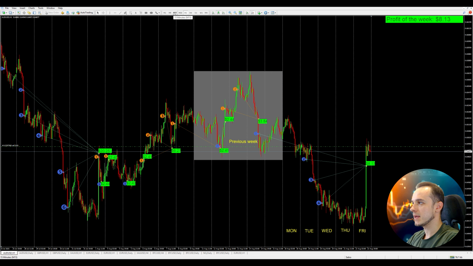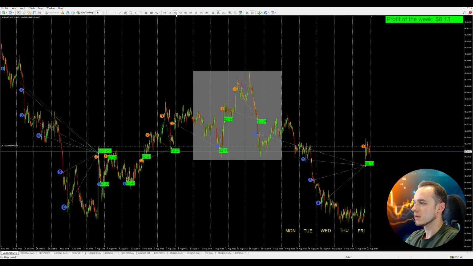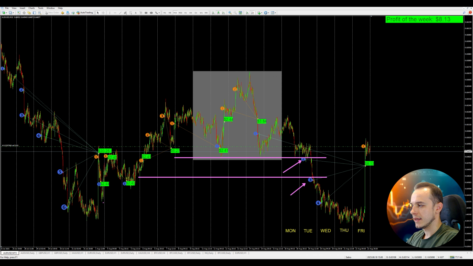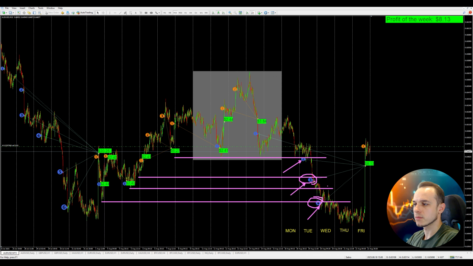Speaking about the trades we made this week, actually we closed a bunch of trades opened against the market movement. The first trade was opened on Tuesday when the price broke through the previous local lows. Then the price went lower and broke another local low. And then on Wednesday the price broke another local low and we opened another buying trade. We also had another local low, but it was very close to the previous one, so that's why we were not averaging our trades here.